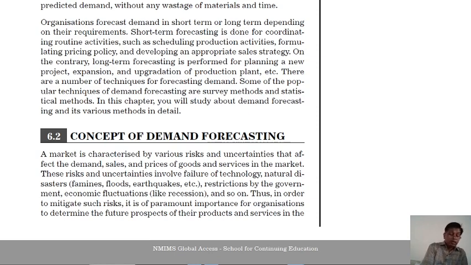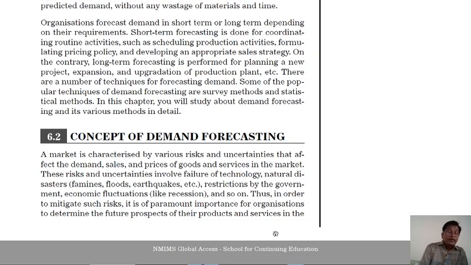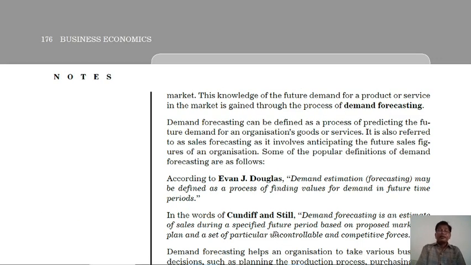Thus, in order to mitigate such risks, it is of paramount importance for organizations to determine the future prospect of their product and services in the market.